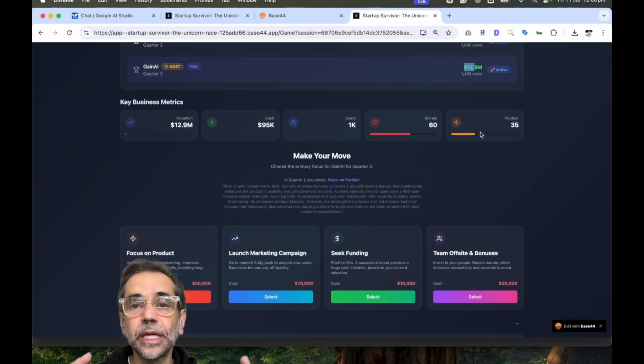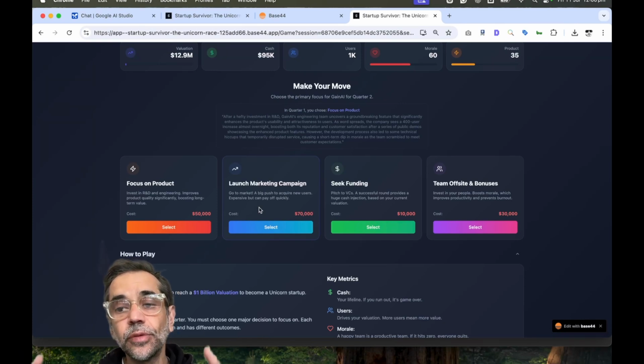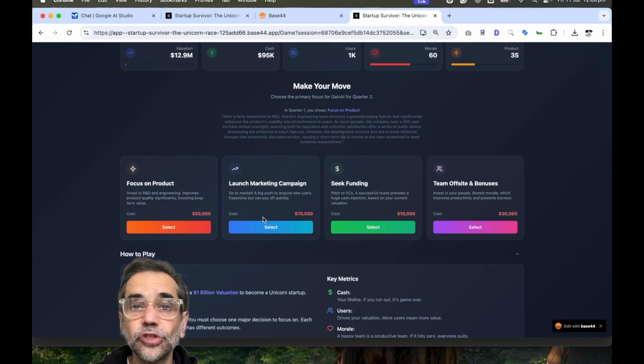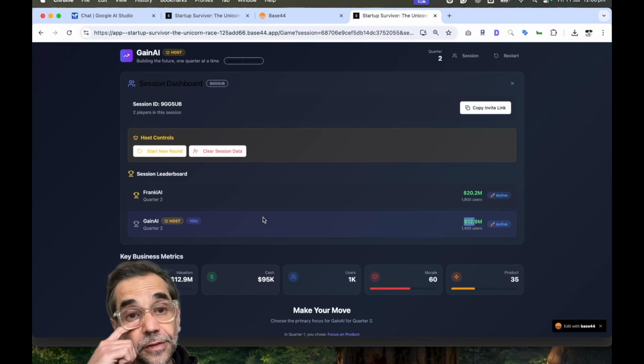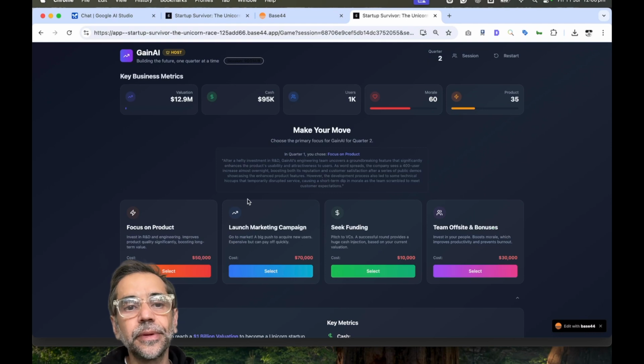Amongst teams in classrooms, you can set up different teams to learn the importance of investing in product, understanding your cash flow, how you need to manage that, and how you need to seek funding when required. And equally important is ensuring your staff morale is maintained throughout the journey. That's the learning I got, and it inspired me to build this app called Startup Survivor.